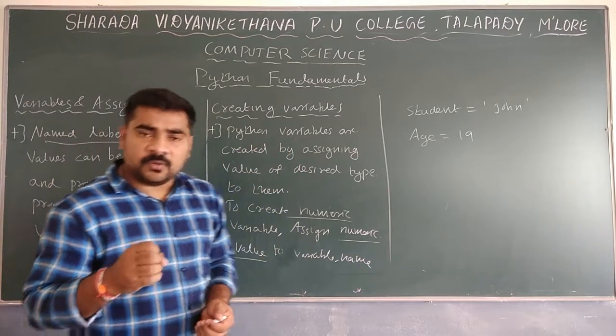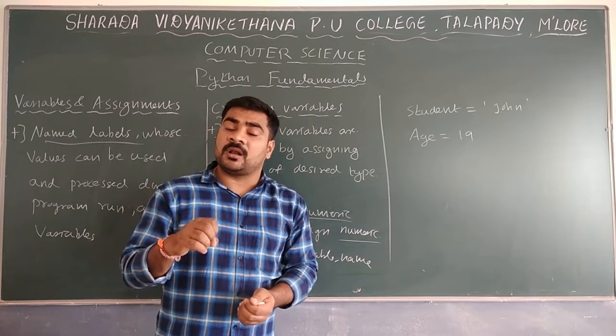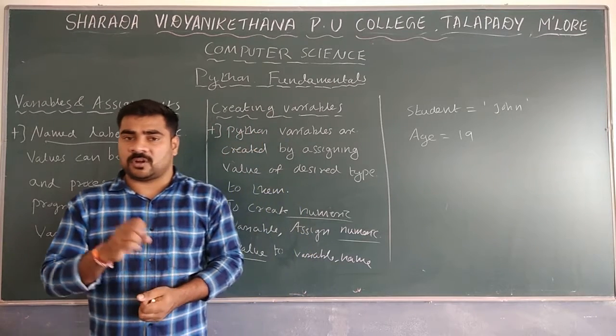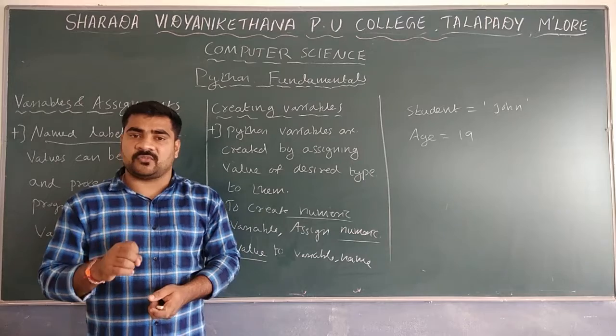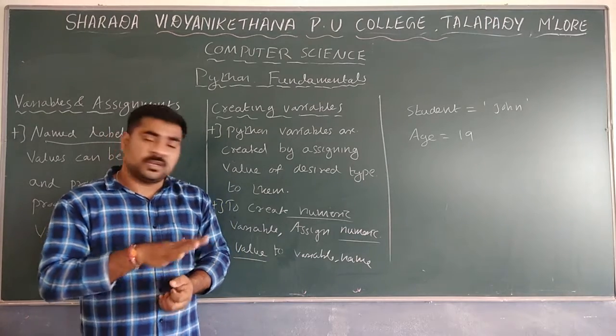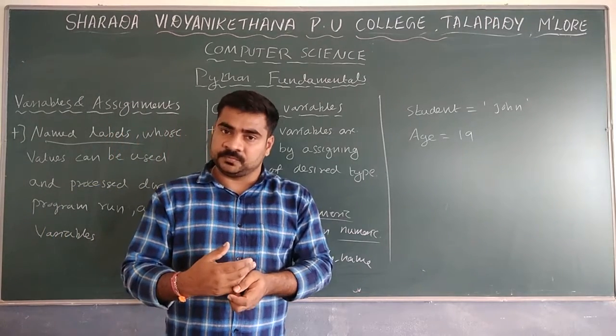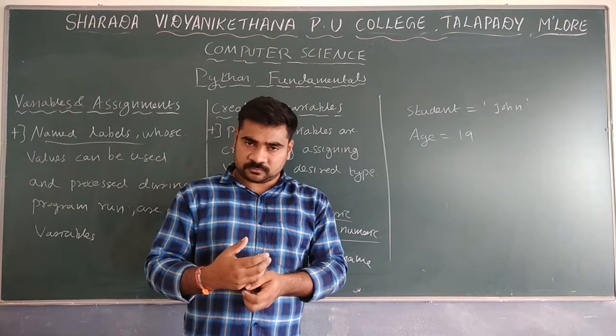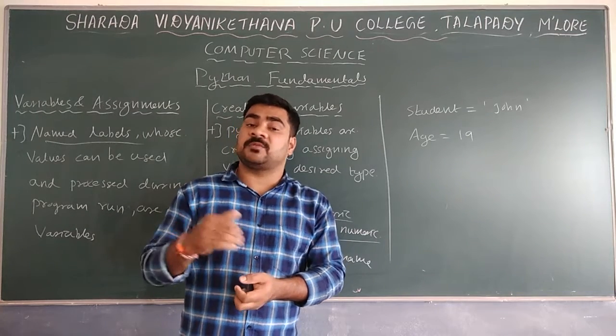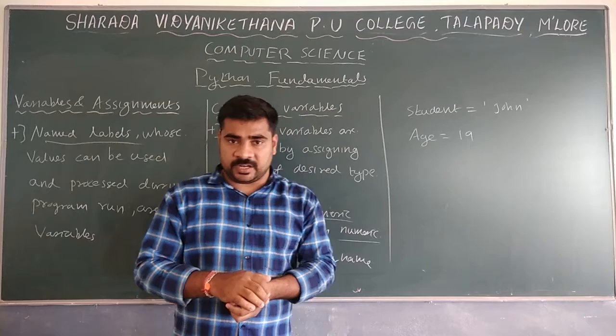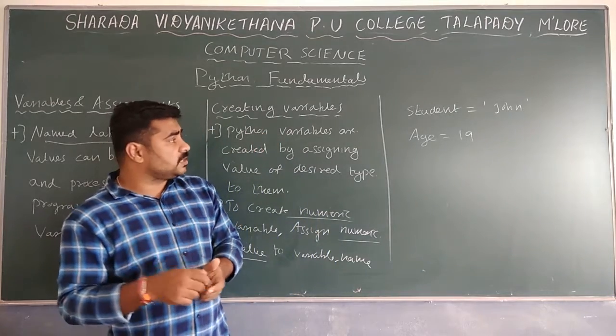Then automatically a numeric variable will be created. If you assign a string value, automatically a string variable will be created. You are going to see the example here.